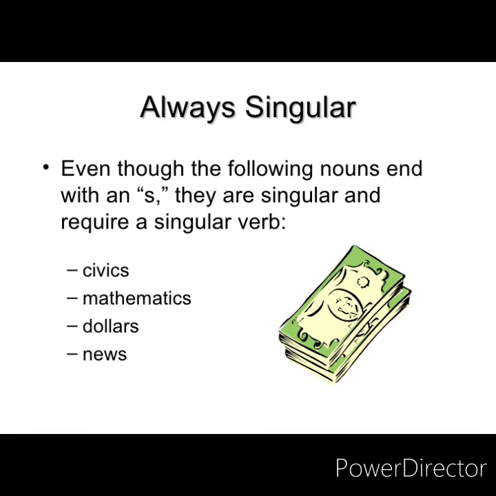Even though the following nouns end with S, they are singular, like civics, mathematics, dollars, news. Even if there is S, we say it is plural. So in these cases, like civics, mathematics, dollars, news, even though they have S in the end, that doesn't make them plural. They are singular and will take the singular verb.